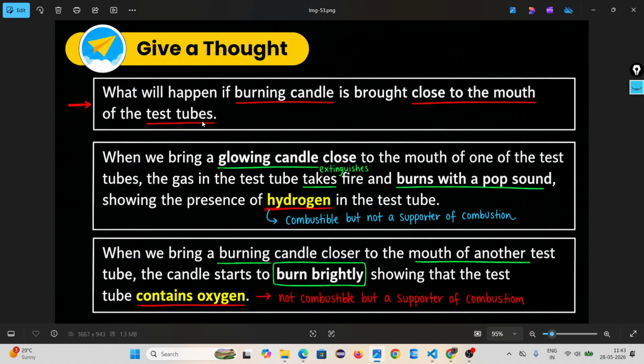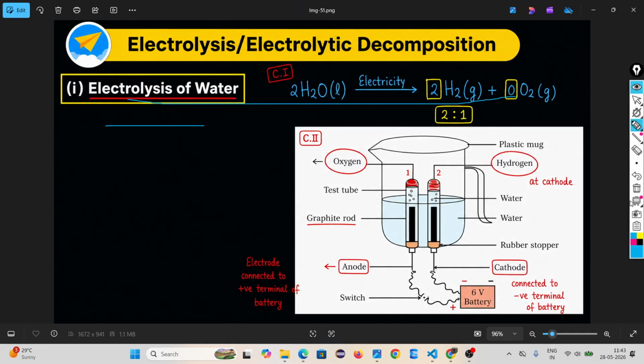When you do the reaction, you have to observe two things. How do you find where oxygen is created and where hydrogen is created? What will happen if a burning candle is brought close to the mouth of the test tube? Look, these are two test tubes, one is the anode, one is the cathode. When you take one candle near the cathode and the anode, what will happen?